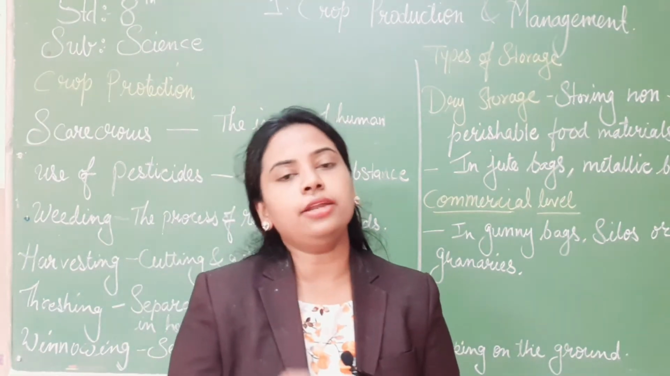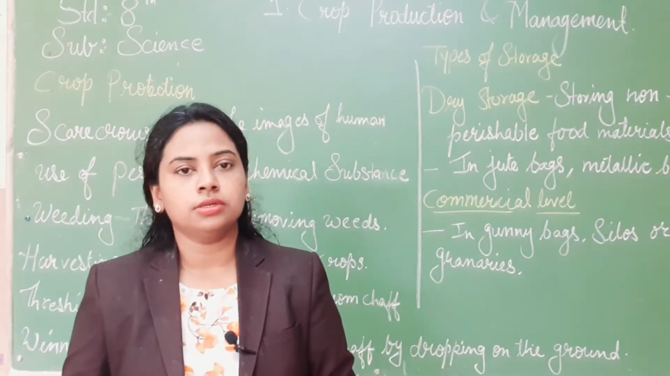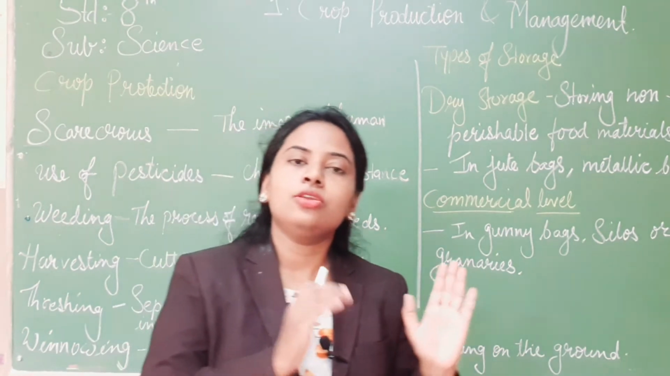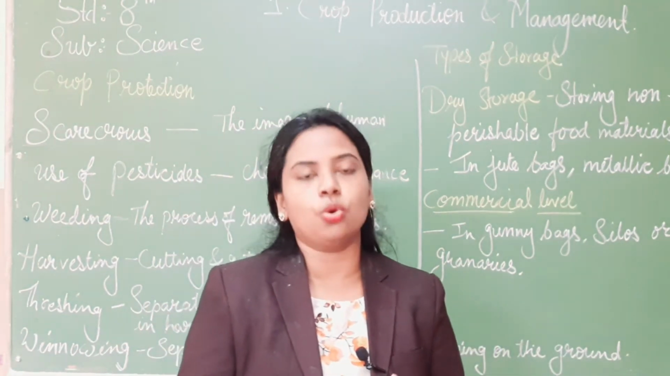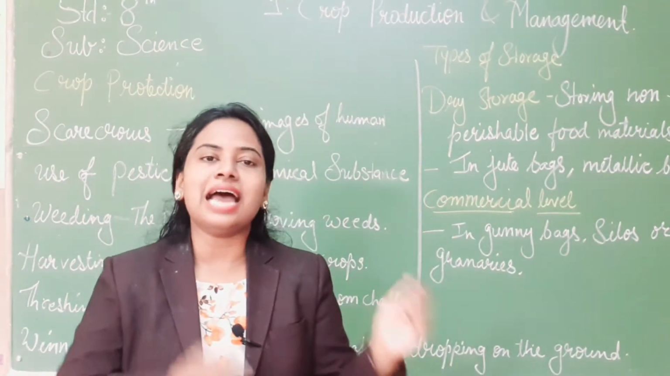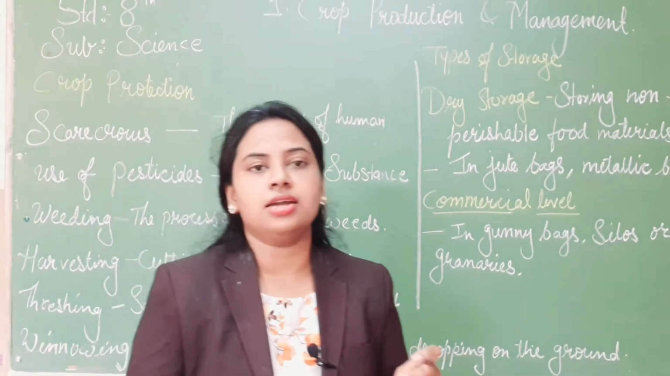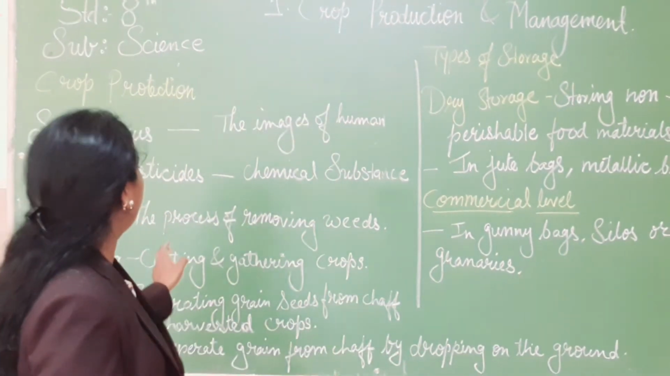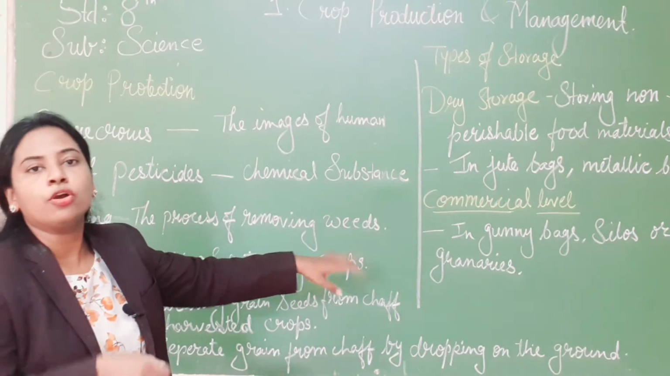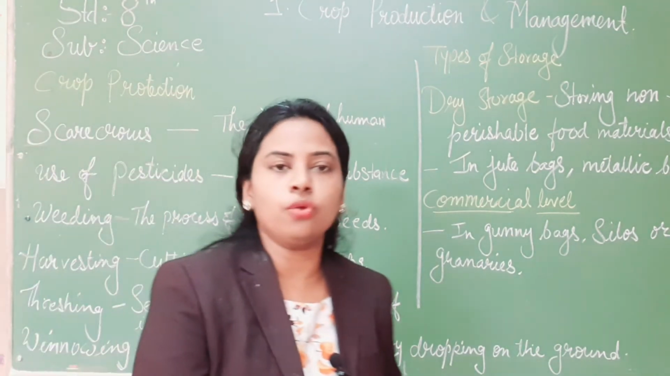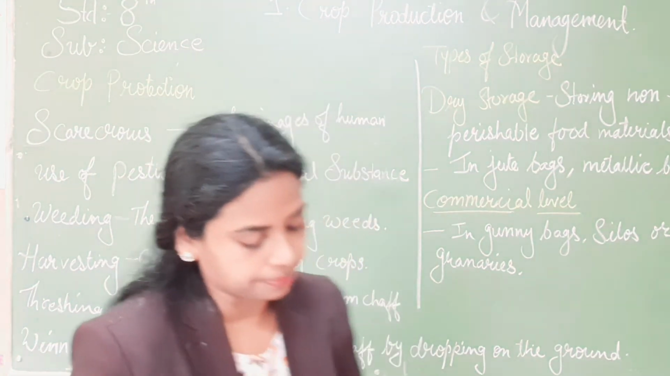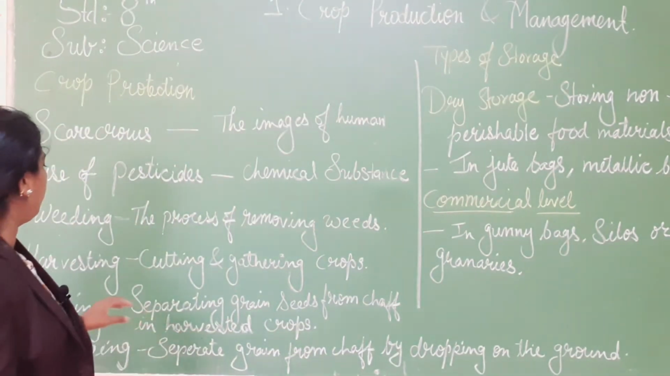So for that you have to remove those other plants which grew with your crops. That removing of plants is weeding. Removing of other weeds means removing of other plants which grow with your crop. That will affect your crop also.